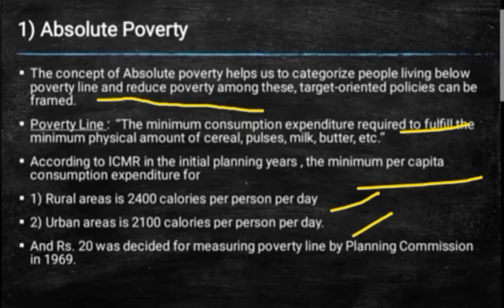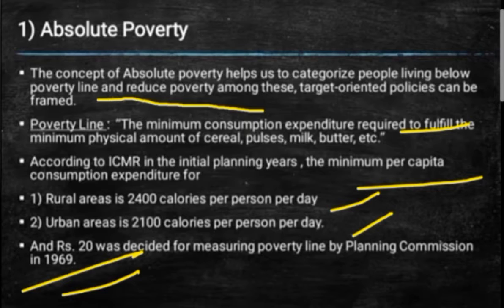Over here you can see the base is given: rupees 20 was decided for measuring the poverty line by the Planning Commission in the year 1969. As and when rupees 20 per capita per month was decided, those who are attaining below this come under the poverty line, and above this come above the poverty line. So rupees 20 is considered the base year price, which is fixed, for measuring the poverty line. This is the concept mentioned in absolute poverty.